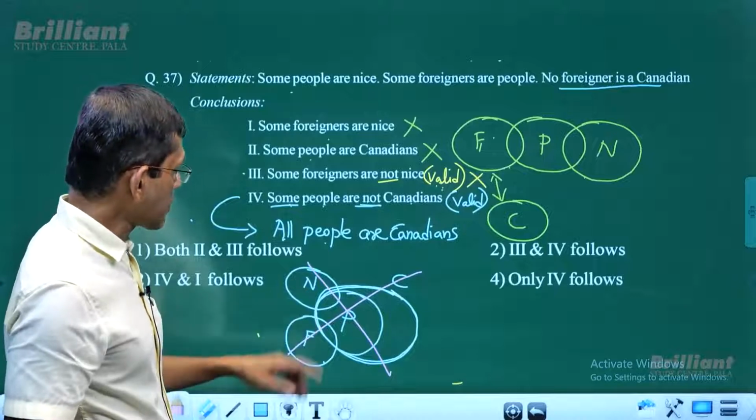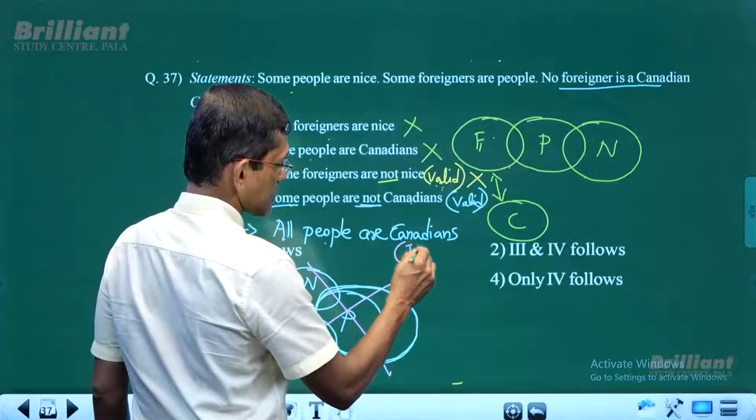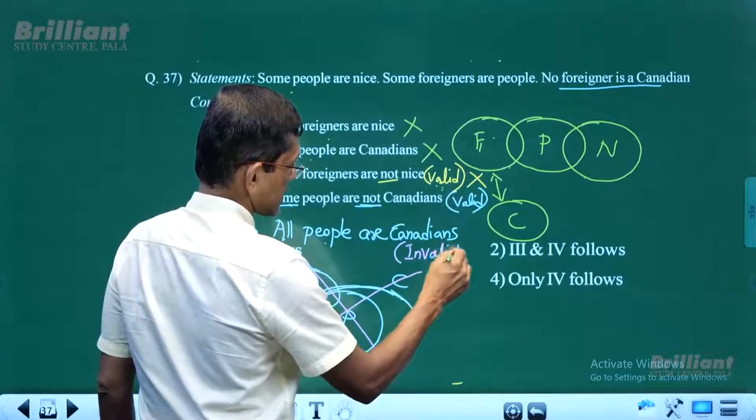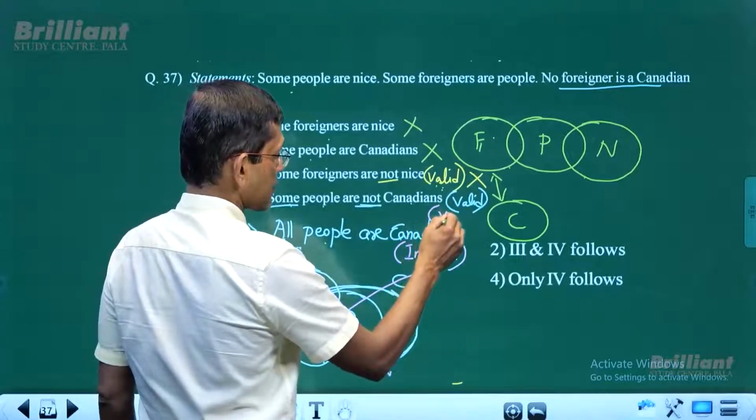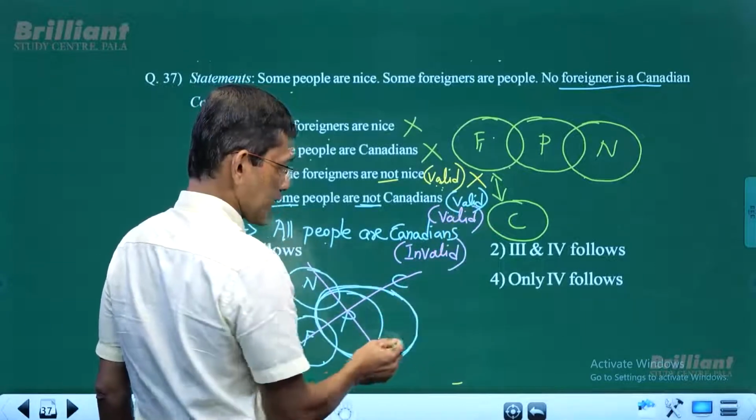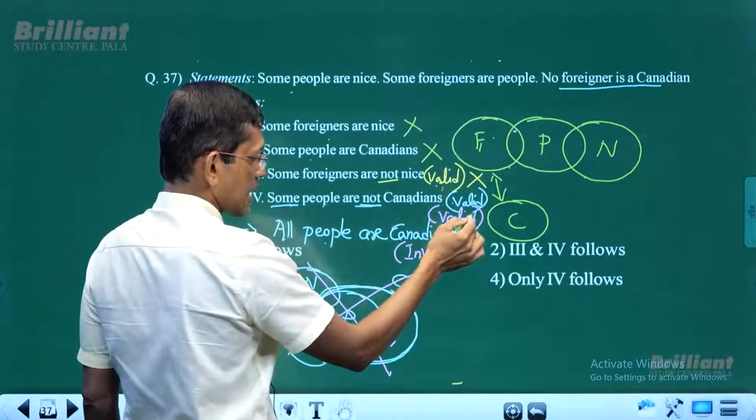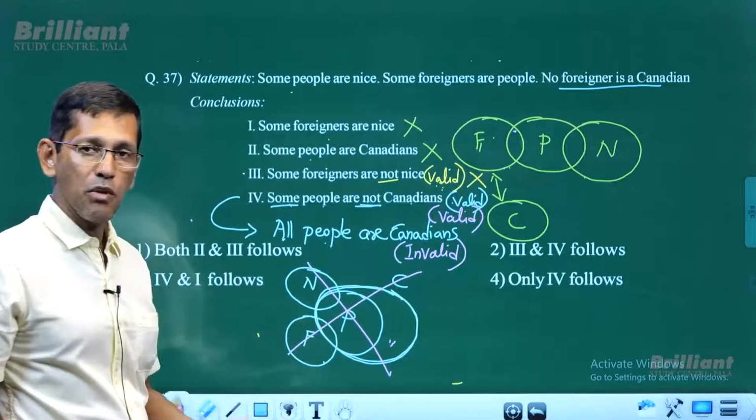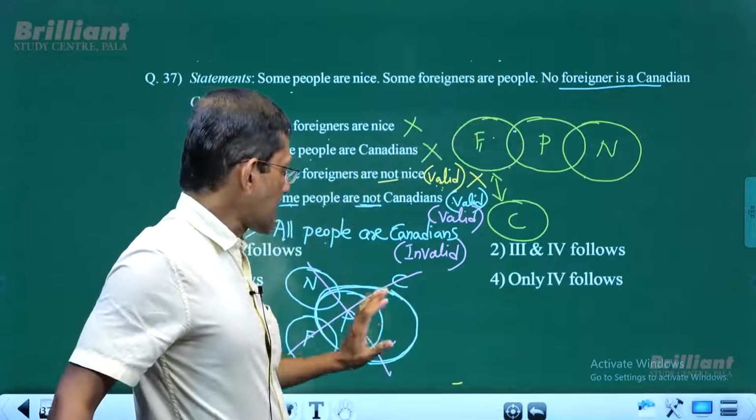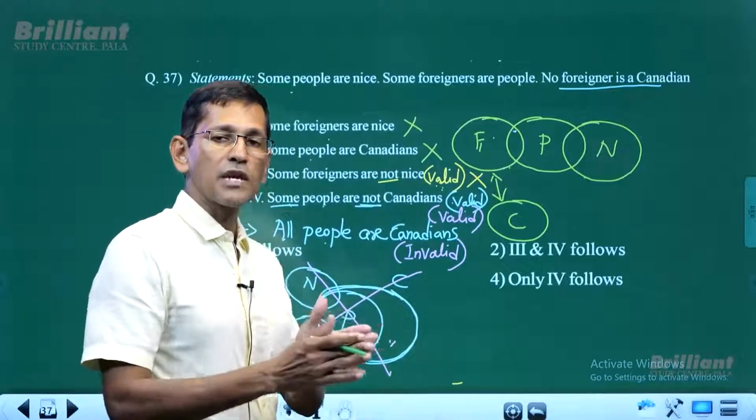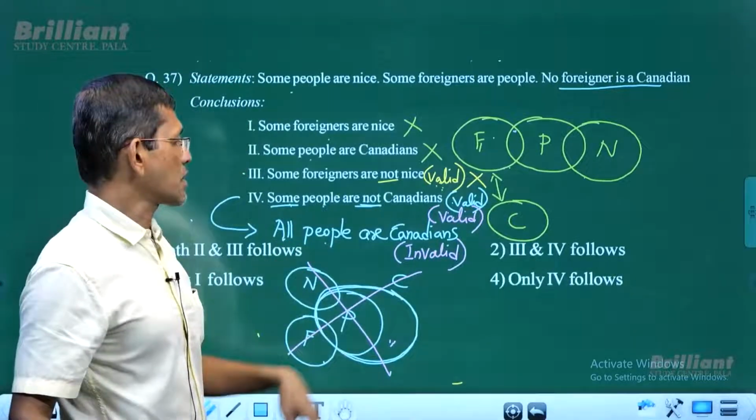So the diagram doesn't follow, which means the diagram is drawn based on the negated conclusion. So the negated conclusion is invalid. If the negated conclusion is invalid, the original conclusion is again valid for the new diagram as well. So the original conclusion is valid for the basic diagram and it's valid for the new diagram with the maximum overlap. So it is valid for the minimum overlap and this is valid for the maximum overlap. That means it is valid for all other diagrams in between. So ultimately conclusion 4 follows.